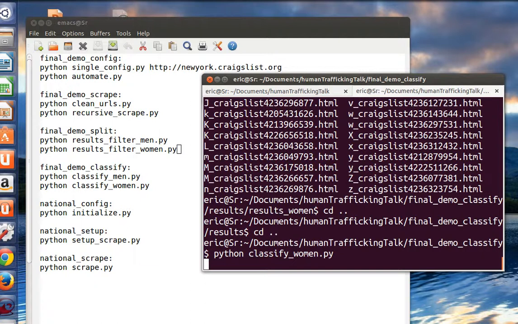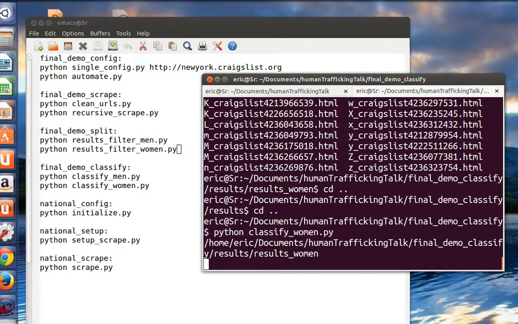So maybe the word sit, or maybe the word high, or maybe the word blowjob are things that all classify someone as likely to be a prostitute. Now, to train this data, I had to manually go in and train each of the results.